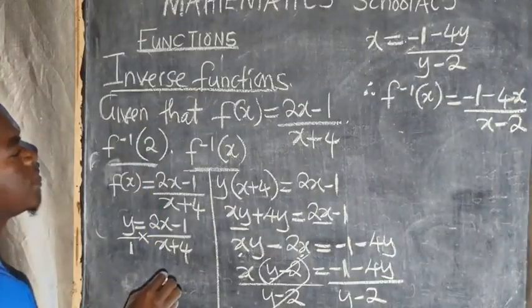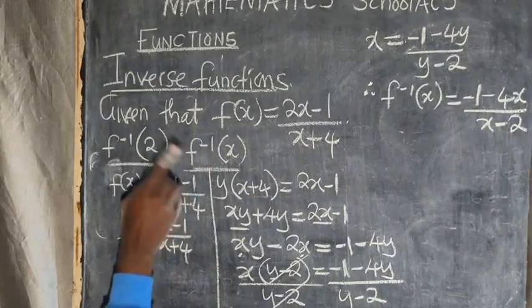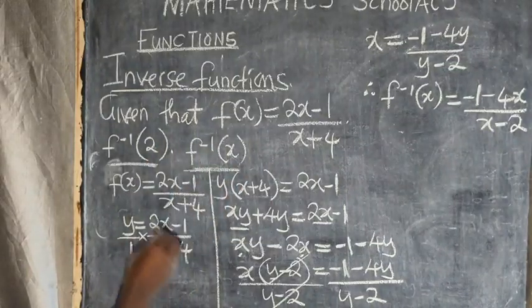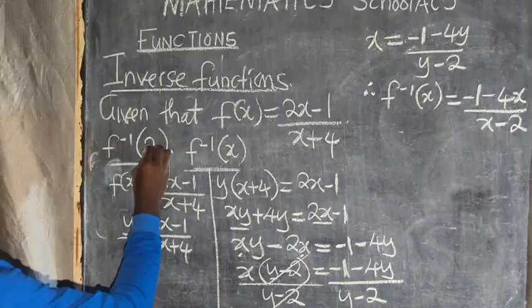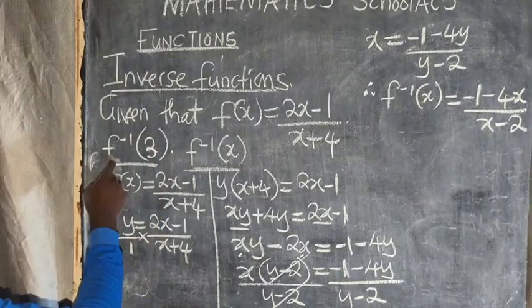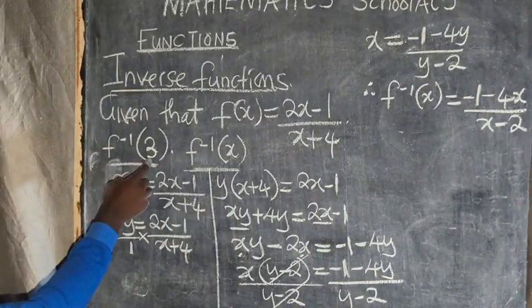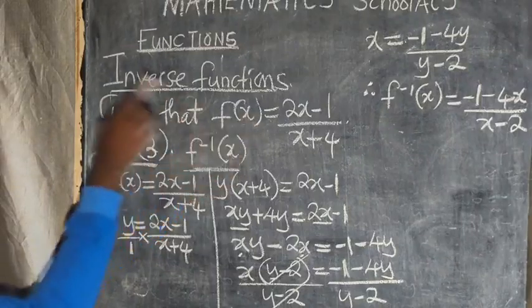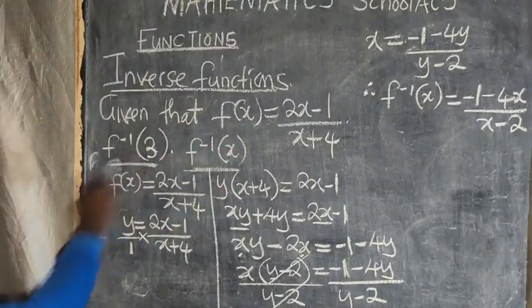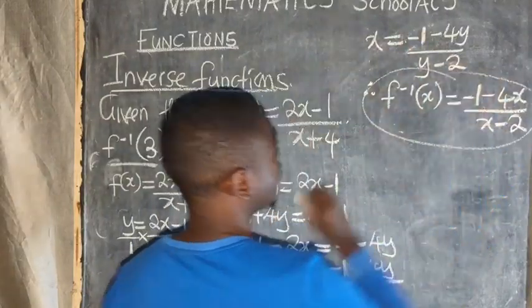So let me do this so that on the denominator I don't get a 0, which won't make any sense. So let me say I'm told to find this, I put a 3 there. So f inverse of 3, like this. Let me just change this. I put a 3 there. So f inverse of 3, which means that where there is x there, I shall put a 3. So the first thing is to find this function.